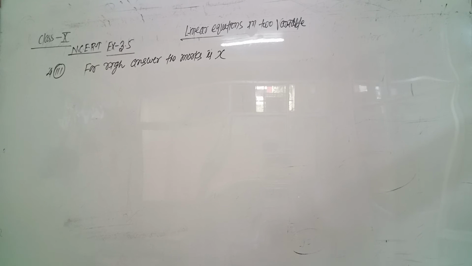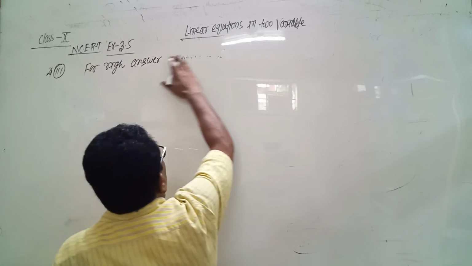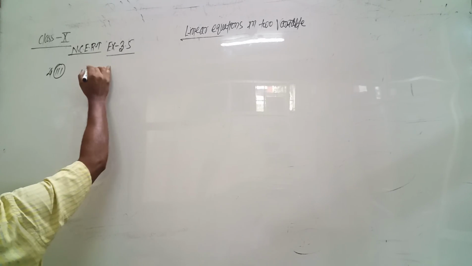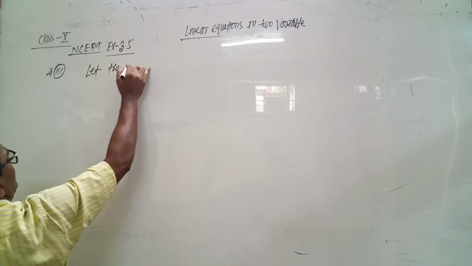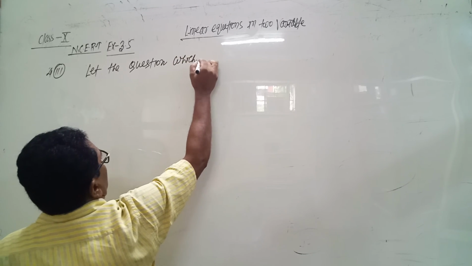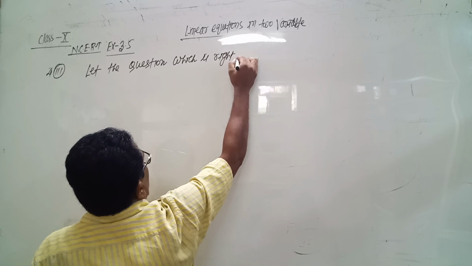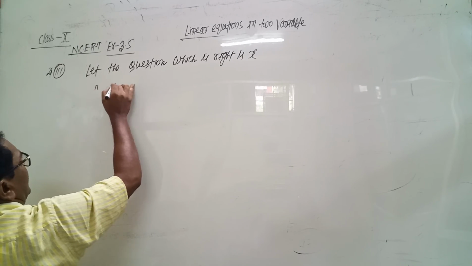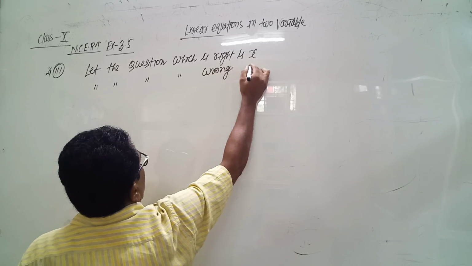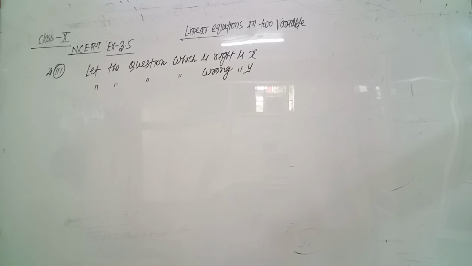Let the number of questions which are right be x, and let the questions which are wrong be y. The number of wrong questions is y.